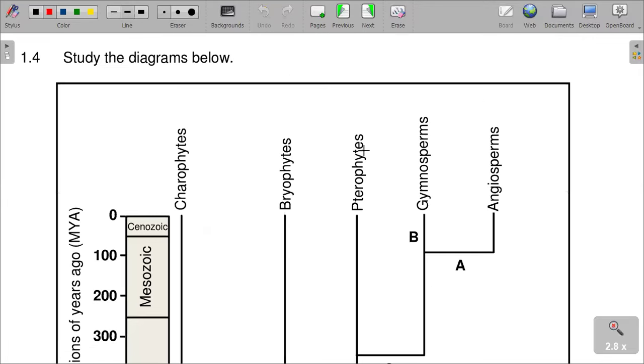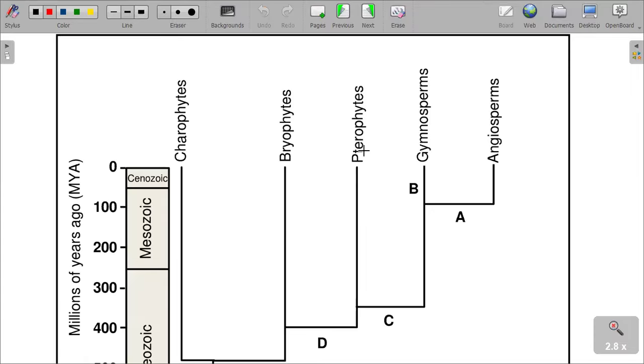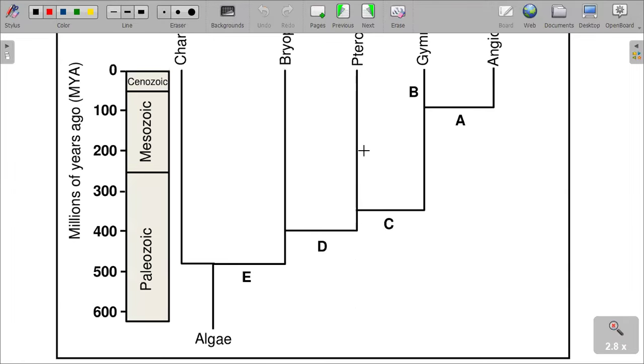We are given the diagram, and millions of years ago we have the charophytes, the bryophytes, the pteridophytes, the gymnosperms and the angiosperms, which are all given there. And then we also have the different eras, the Mesozoic, the Cenozoic, and the Paleozoic.